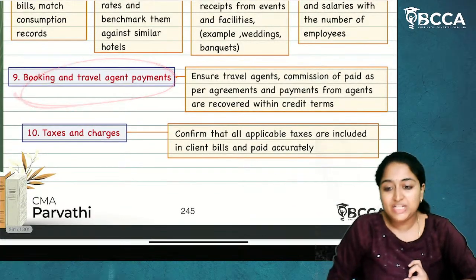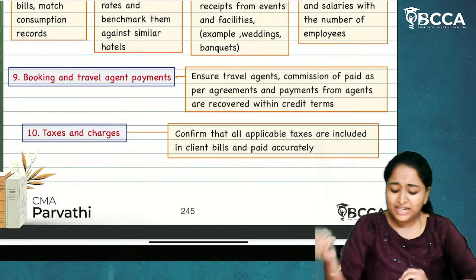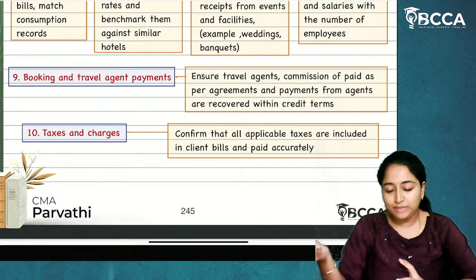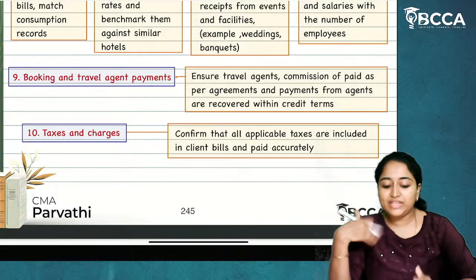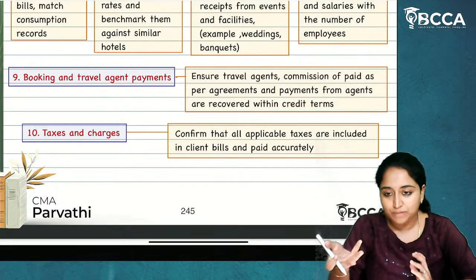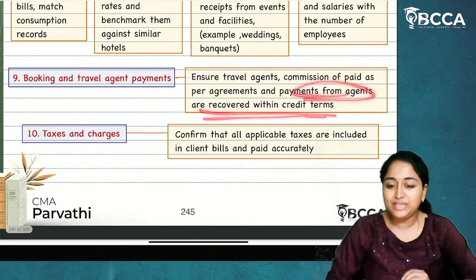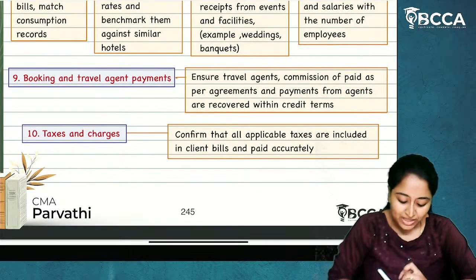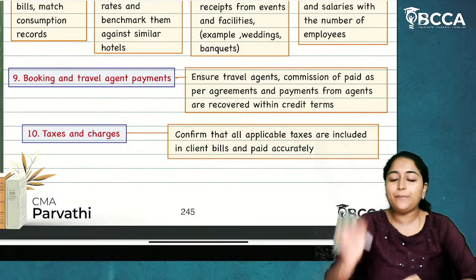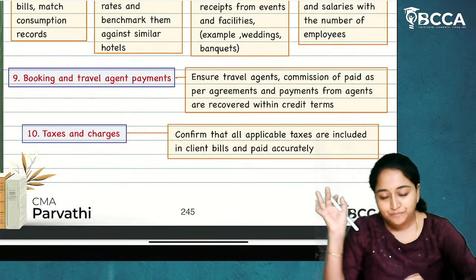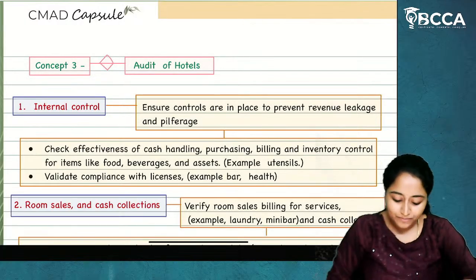Next, booking and travel agent payments. Inside India, there will be travel agents or brokers. If they are bringing customers to our hotels, we need to pay commission to them. So, whether there is a proper agreement for the commission basis, that agreement should be analyzed. Payments from agents are recovered with the credit terms. Taxes and charges: confirm that all applicable taxes are included in the client bills and paid accurately to the government. So, these are the audit of hotels. I hope it is clear.